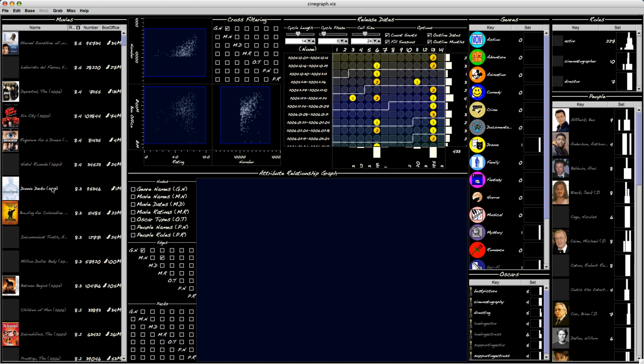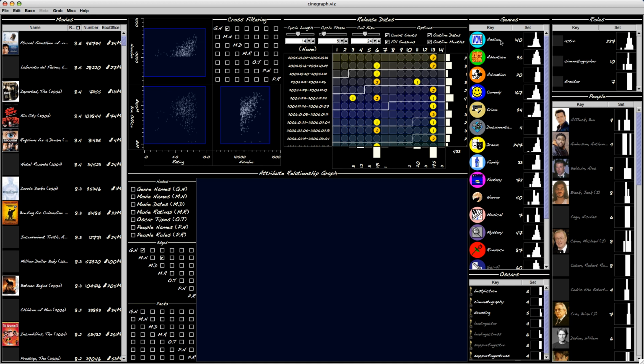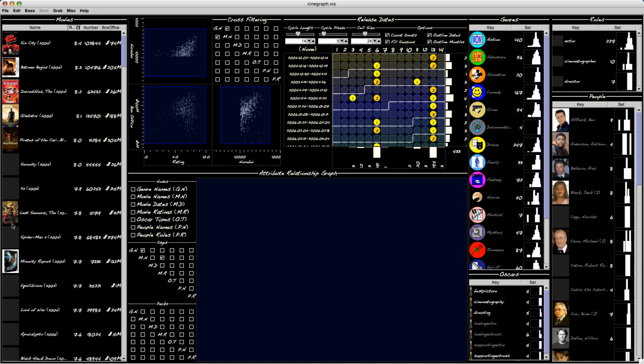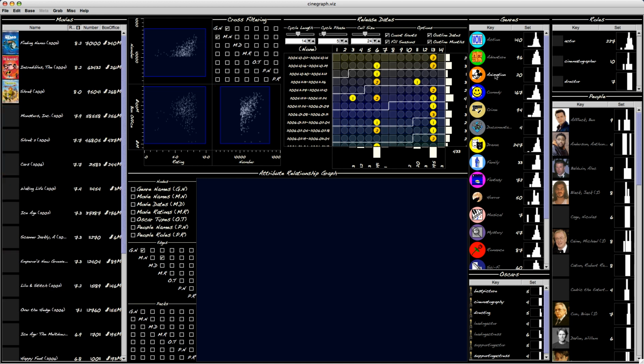If I go back in here and select all movies, then we can actually see that, for example, there are 100 movies that have the action genre. What I might do then is say I'm interested in action, so I will come back here, and now I'm going to filter movies on genre, and now I can see only the ones that are action or adventure or animation and so on. At this point I might say, okay, here are a few high-ranked animation movies. Let's see which people were involved.